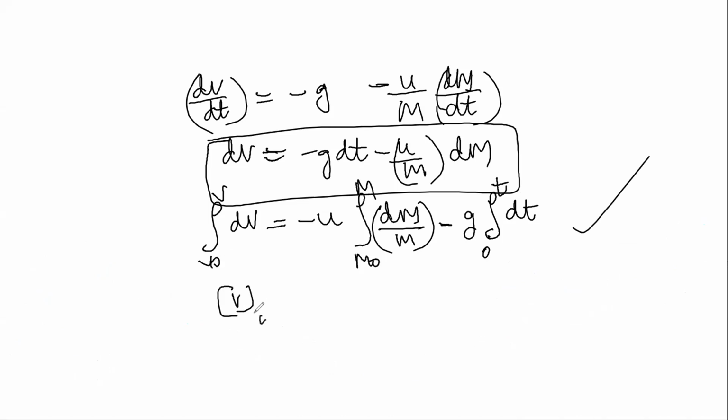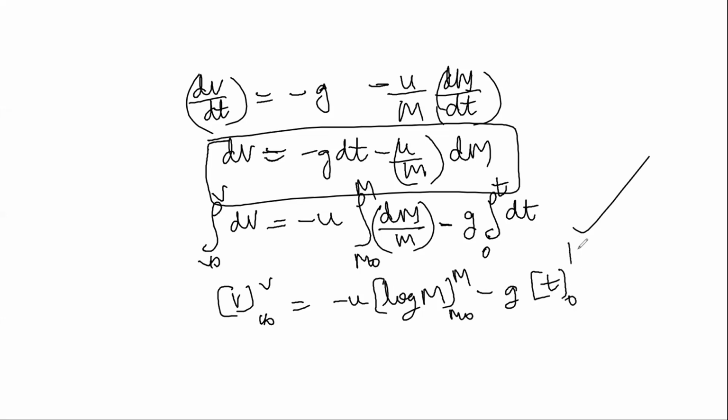What is the integral of 1 by m? It is log m from m naught to m, minus g times t from 0 to t. It is a definite integral, so there is no constant here.